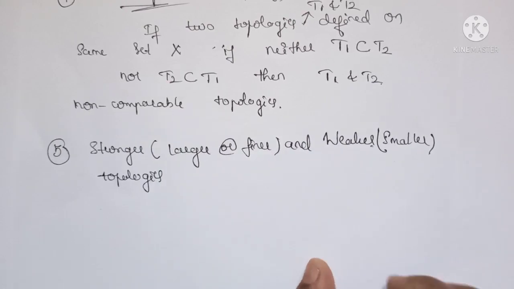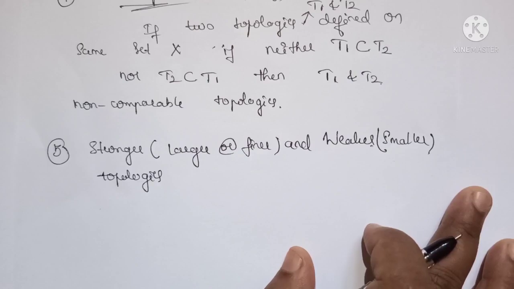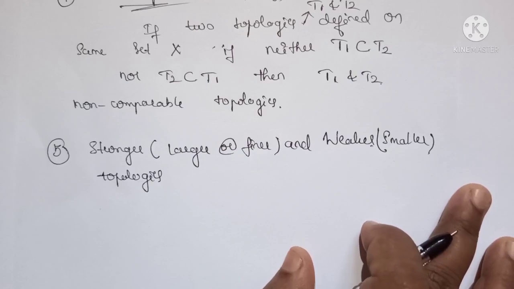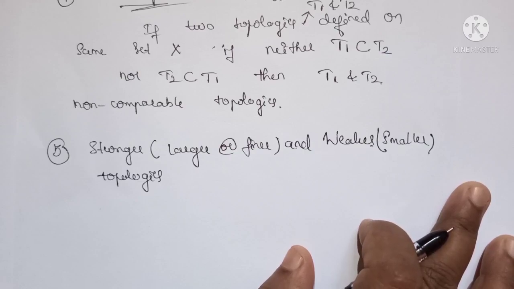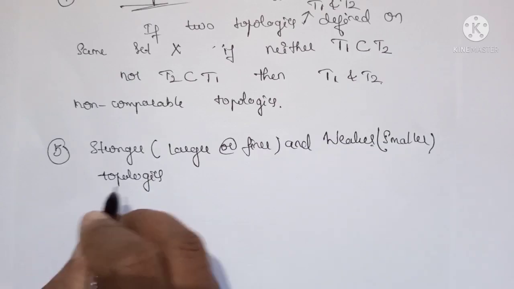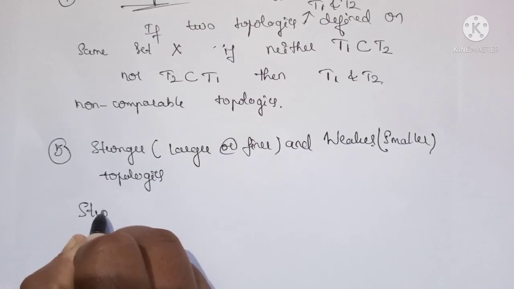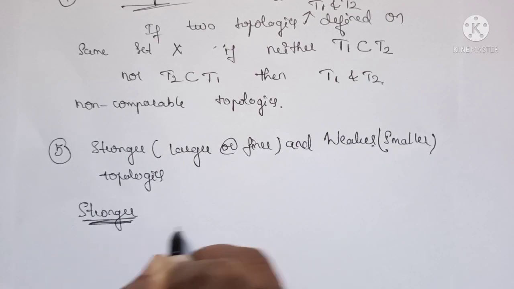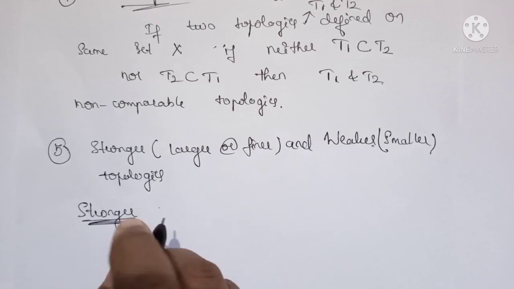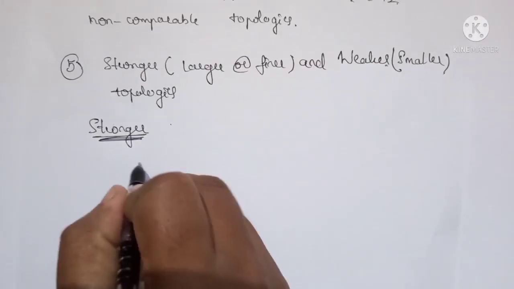Okay, so when two topologies are comparable, that is either T1 is a subset of T2 or T2 is a subset of T1, then we can define their stronger and smaller topologies. If they are comparable, then only we can say which one is the stronger and which one is the larger. Okay, so first we define stronger.